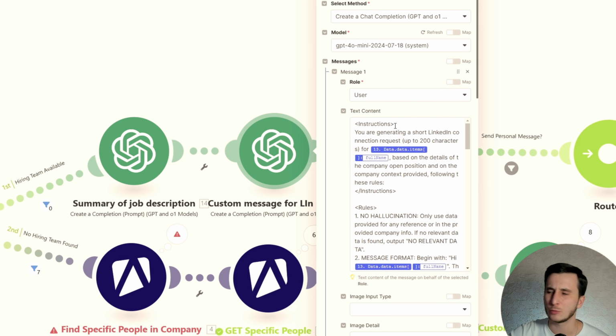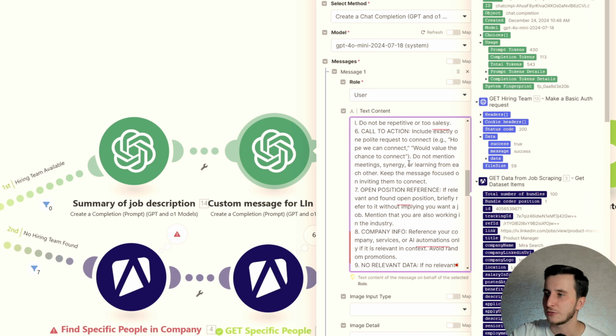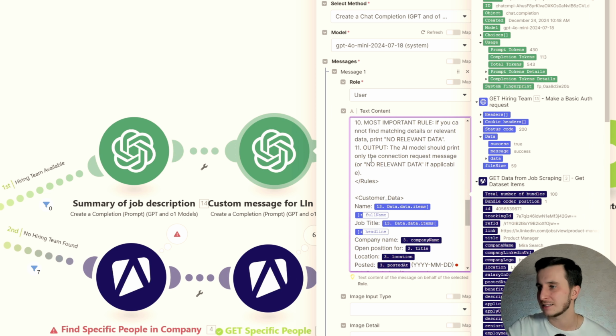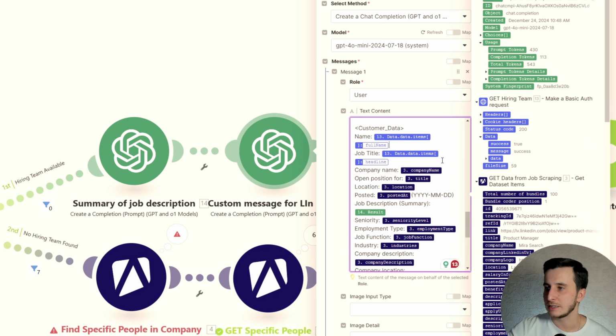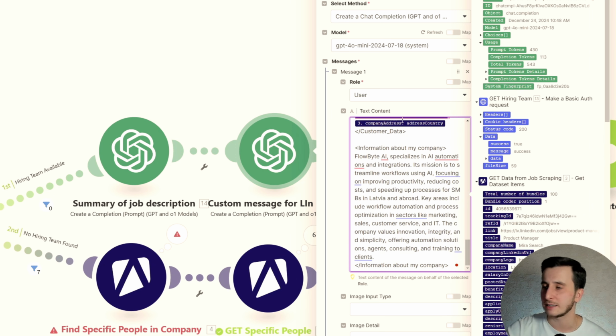So here we've got a little bit more instructions. We're saying you're generating LinkedIn short descriptions. There are different rules that it needs to follow. And this is needed because I want to make sure it doesn't sound over pitchy, over salesy. It has different customer data, the full name, the company name, etc., everything that it needs. And it also has the information about my company, because in those 200 characters, which is not much, I want to mention that I'm not looking to apply for this position, but that I have a huge interest in discussing whether there is a cooperation opportunity for us in the future.